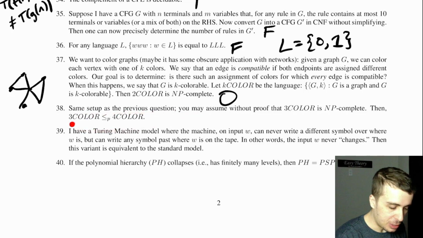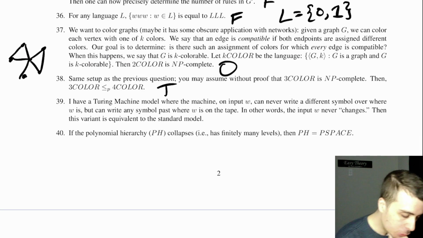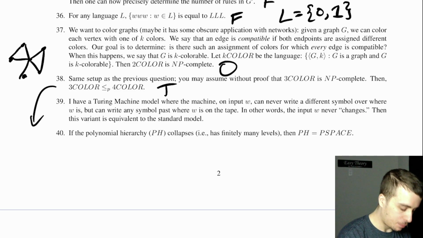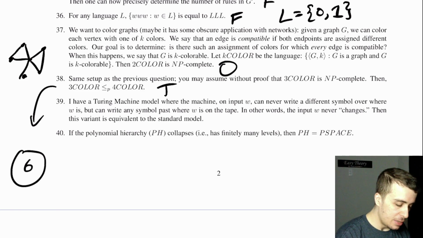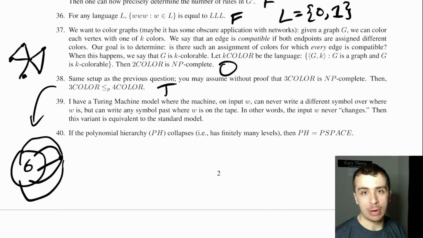So now we're asking, is 3 color going to reduce to 4 color? And the answer is true there. And we can assume that 3 color is NP complete. So the proof for this one is if we have some graph G like this, then what we do is we attach a new vertex to every other vertex in the entire graph.